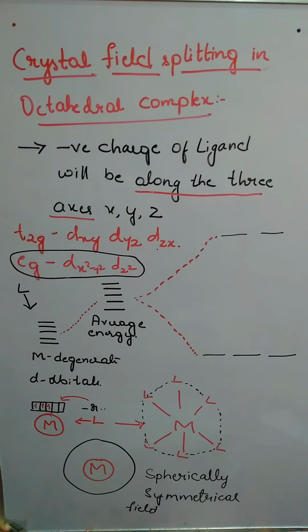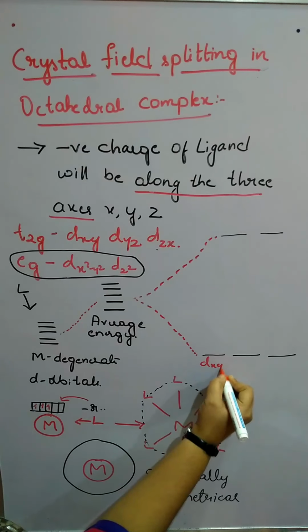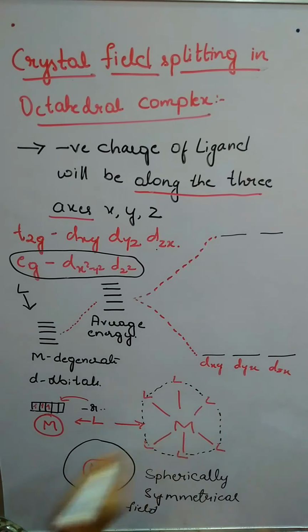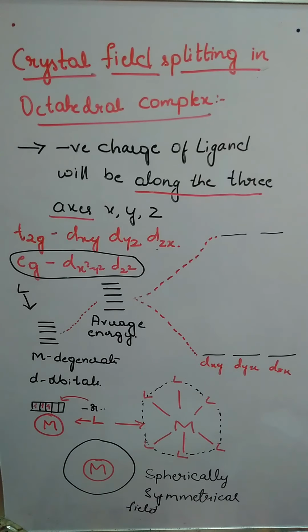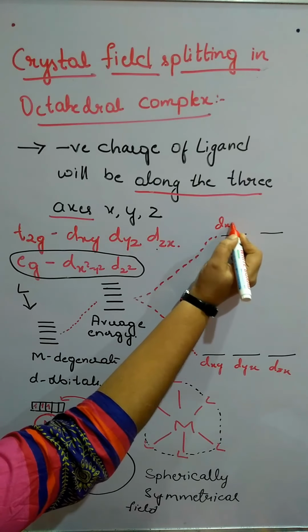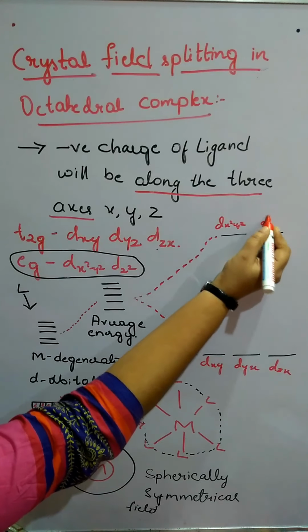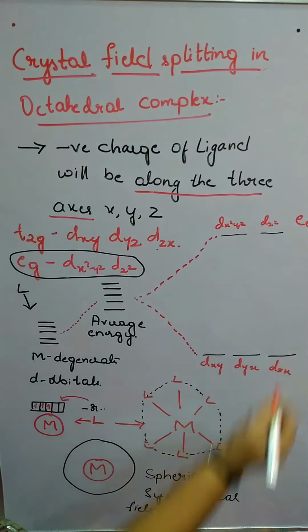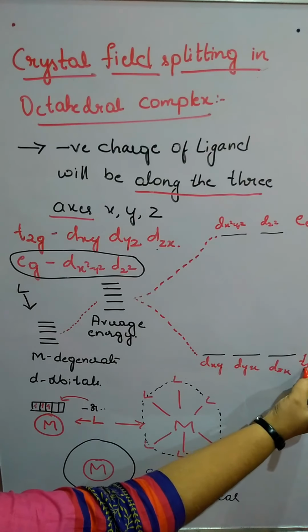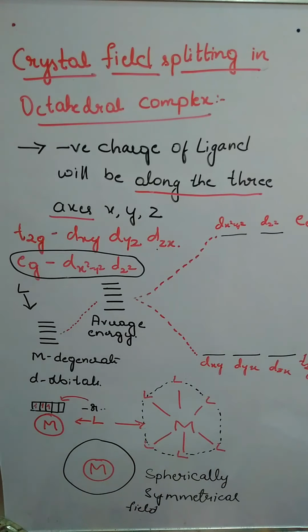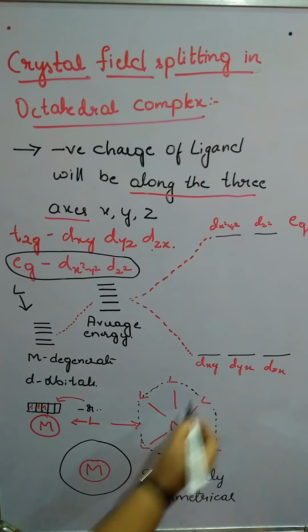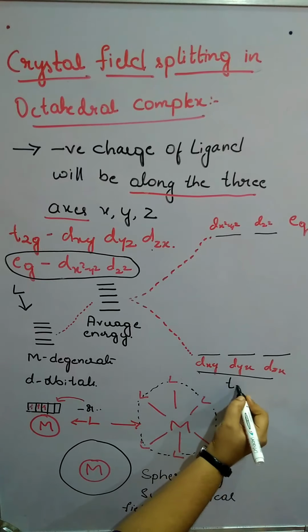These are dxy, dyz and dzx. The above ones are dx square minus y square and dz square. We call this the eg set, and we call this one the T2g set.